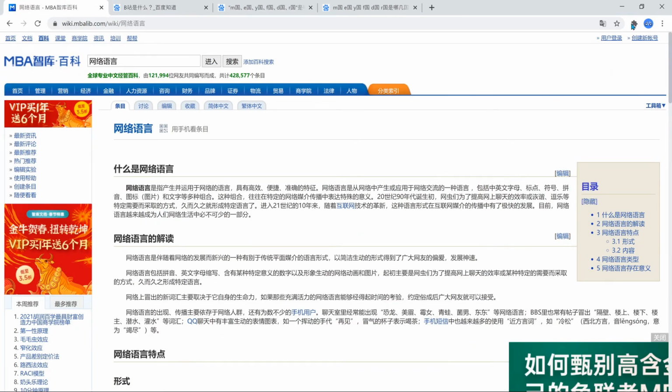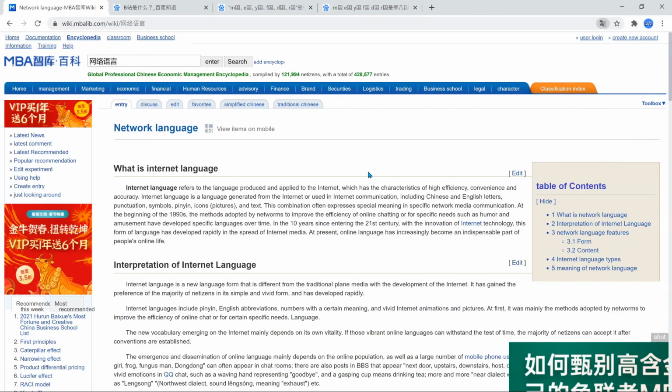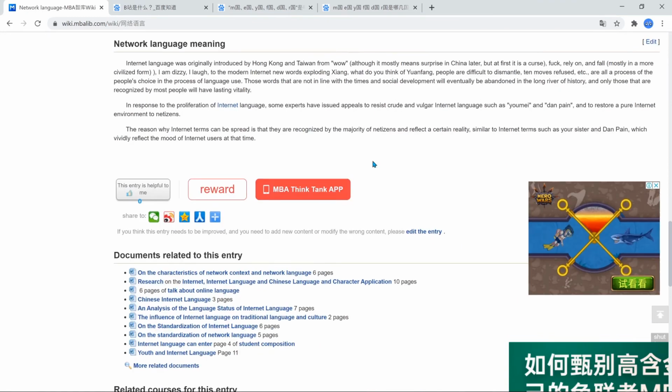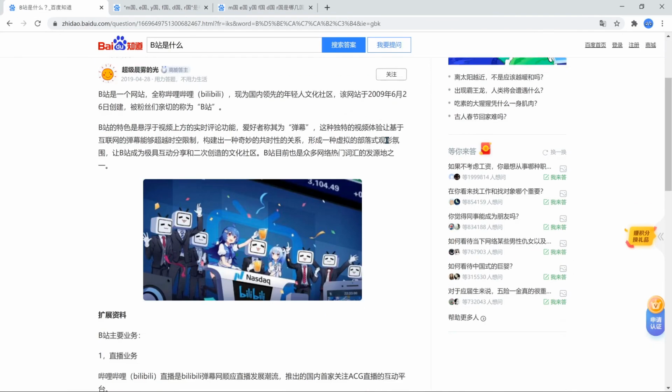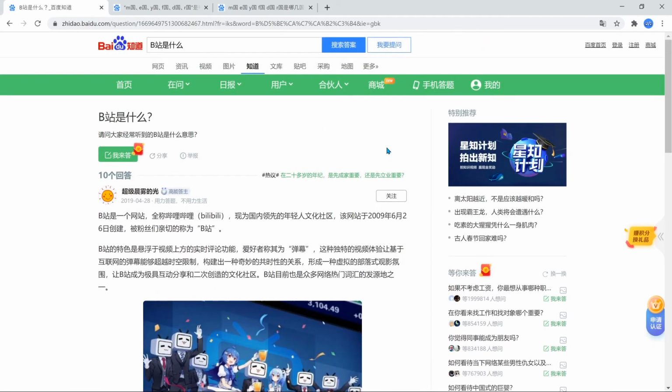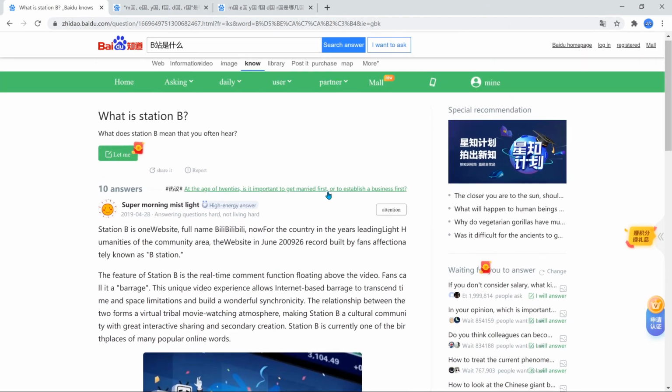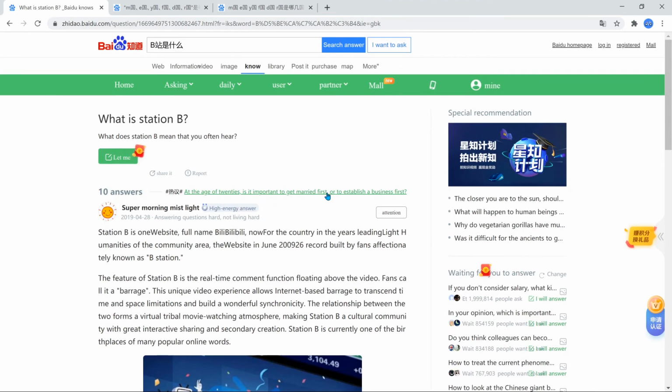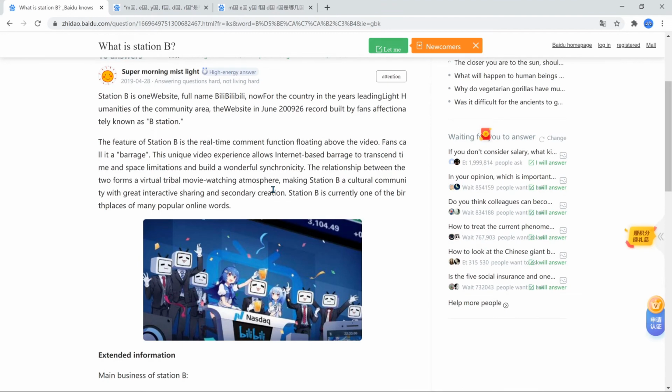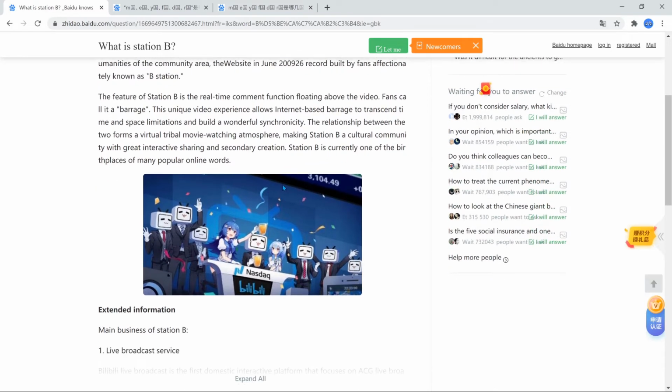So yeah, this is more of a language article on just internet language, if you're interested. And some other digital language terms that I also encountered over the course of reading is Station B, Bizhan. What Bizhan is, it actually stands for Bilibili, which is a Chinese video and streaming site, kind of like Google's YouTube, but it's China's famous one.